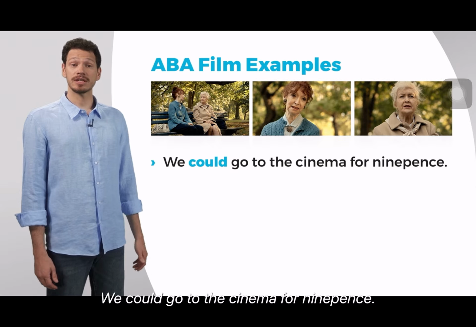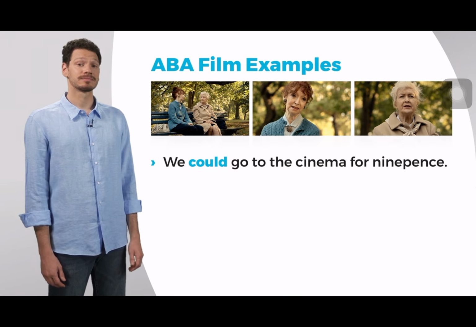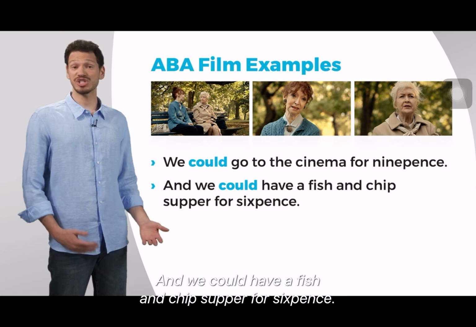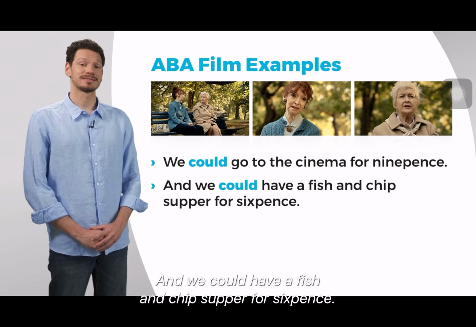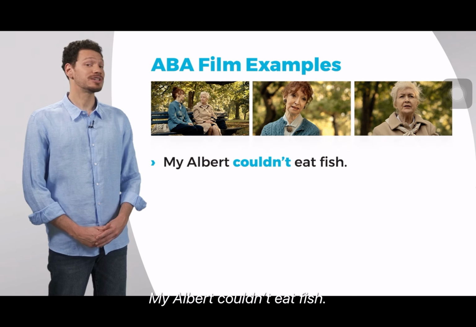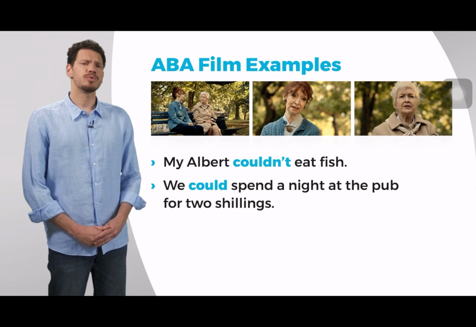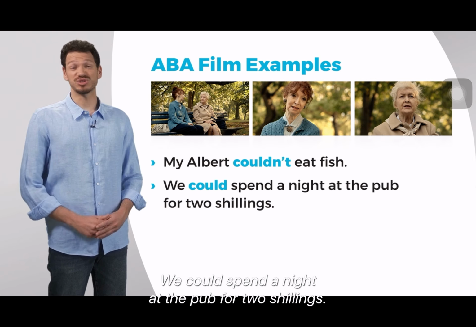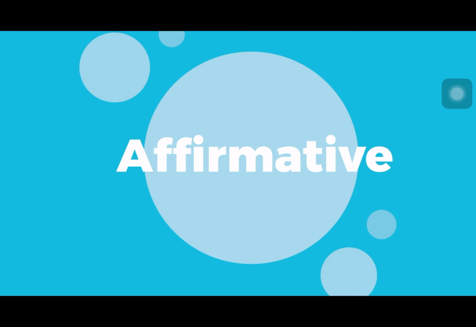We could go to the cinema for 9p. And we could have a fish and chip supper for 6p. Could you? My Albert couldn't eat fish. We could spend a night at the pub for 2 shillings.